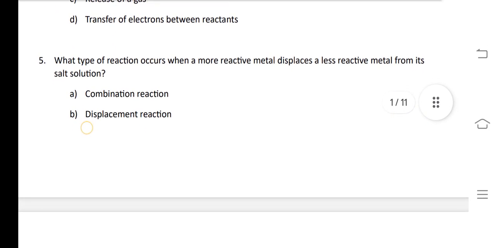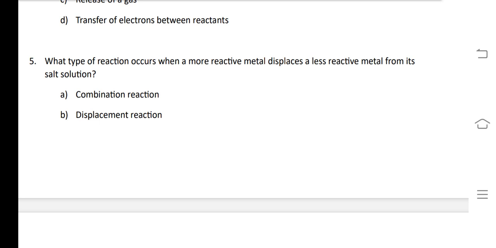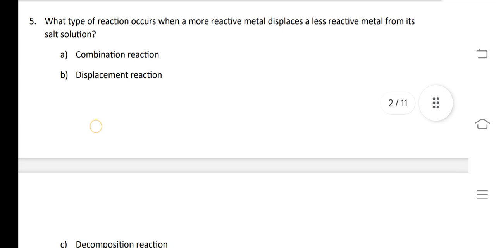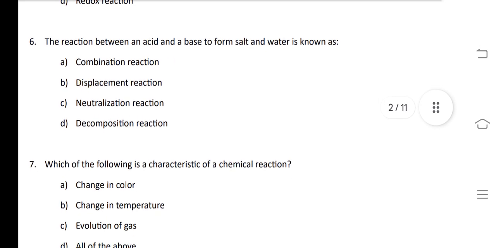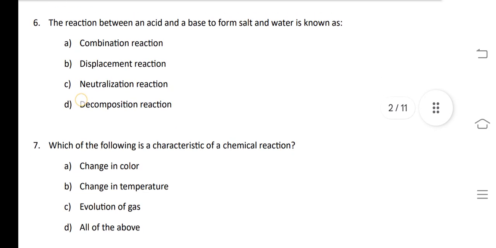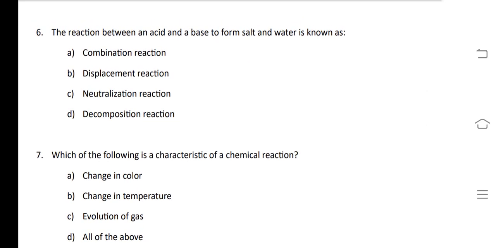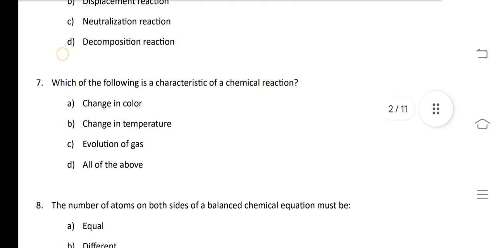Next question is, what type of reaction occurs when a more reactive metal displaces a less reactive metal from its salt solution? It is a displacement reaction, in which a highly reactive element replaces or displaces a less reactive metal from its solution. In the next question, the reaction between an acid and a base to form salt and water is known as neutralization reaction. So answer of question number 6 is C.